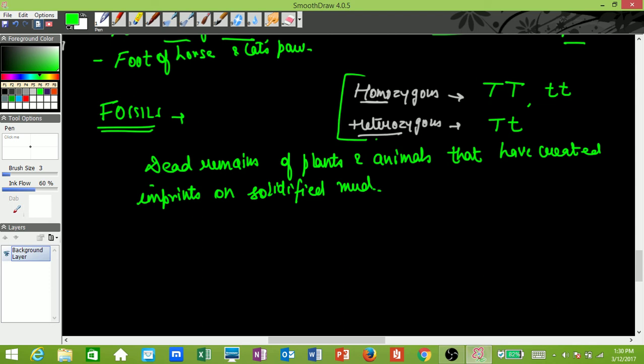So that is what we call a fossil. A fossil is not the dead and decaying matter of plants and animals. Okay, it is the dead remains of plants and animals that have created imprints on solidified mud. That is what we call a fossil.